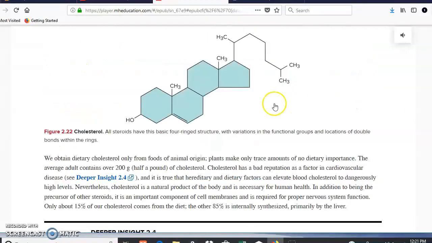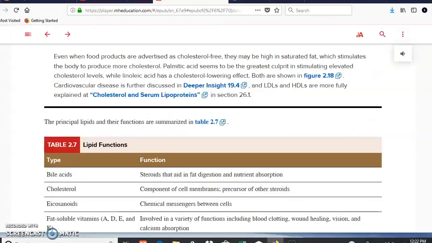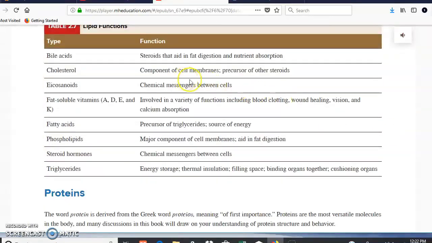Steroid, you have in here a steroid. The most important one is cholesterol. What's the characteristic of cholesterol? That it is going to have rings. Cholesterol is very important in our body because from cholesterol you're going to get hormones, for example, testosterone and estrogens. Okay? And from triglycerides you can get functions such as energy storage, as you can see right here.